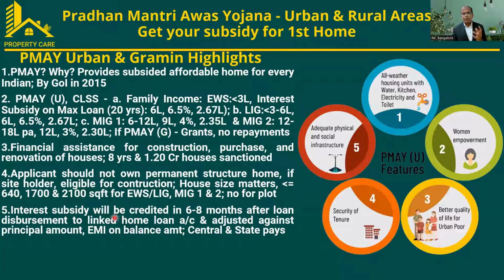The interest subsidy will be credited within 6 to 8 months after the loan disbursement to a linked home loan account. So when you go for an SBI loan, they create a separate loan account. On that loan account, you will take a principal amount, for example, 20 lakhs, and you are supposed to pay EMI for 20 lakhs. They'll credit whatever the eligible interest subsidy is. For example, if you are in this category, your eligible subsidy is 2,30,000. They credit that in your loan account. I'm showing the example in the next slide.